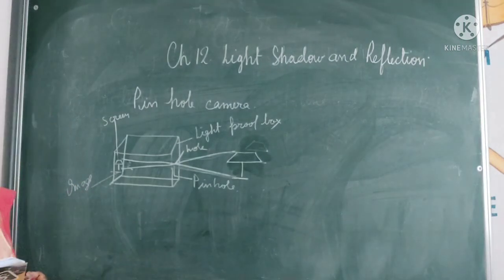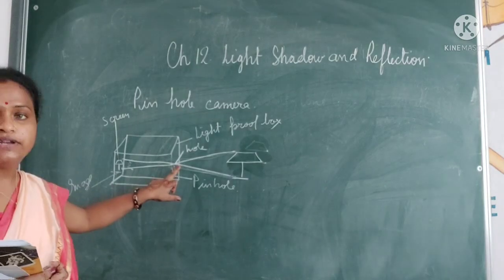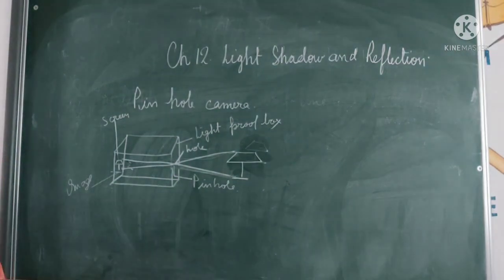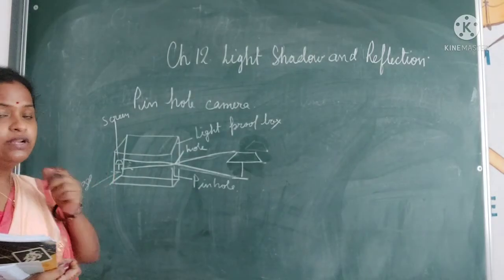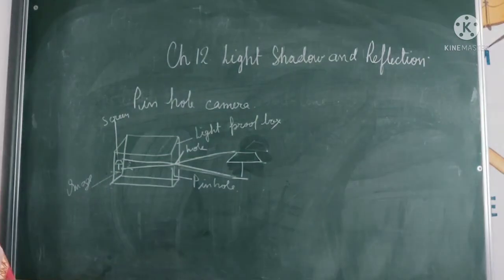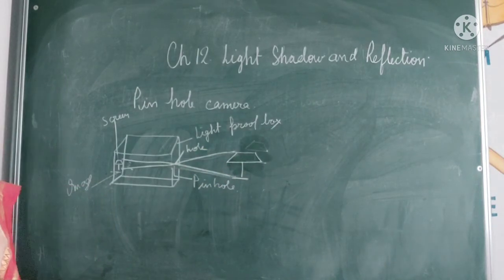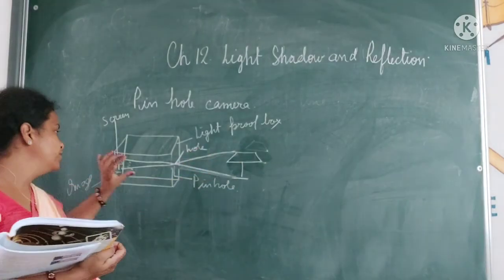A pinhole camera is a small light-proof box with a dark interior. It has a tiny hole called a pinhole in the center of one side, and a translucent screen, ground glass or butter paper, on the opposite side. As the lamp is moved away from or towards the pinhole, the size of the image decreases or increases. So when the light falls on it, you will get one image.